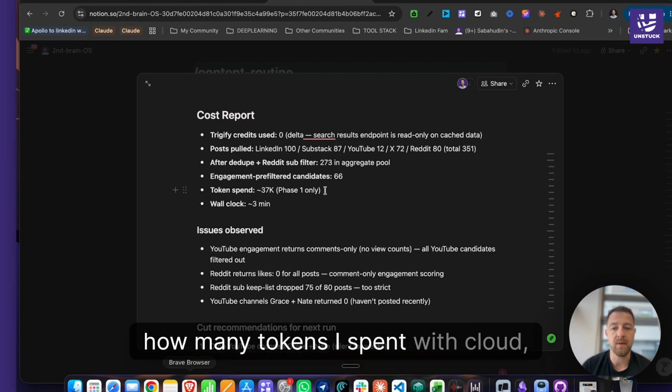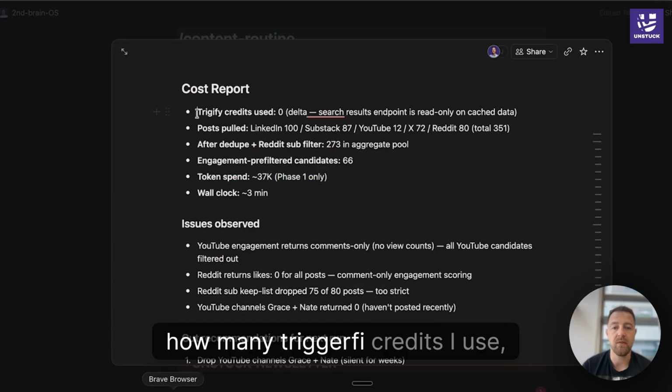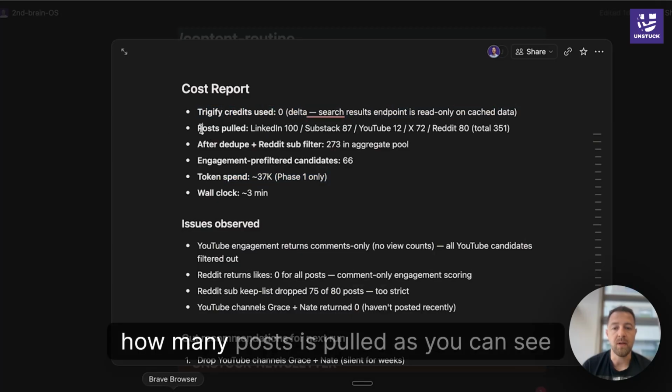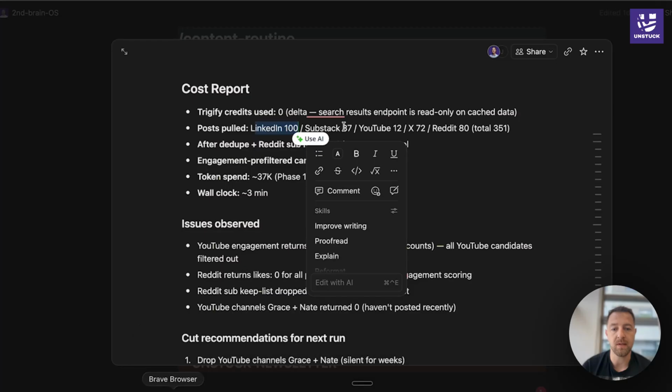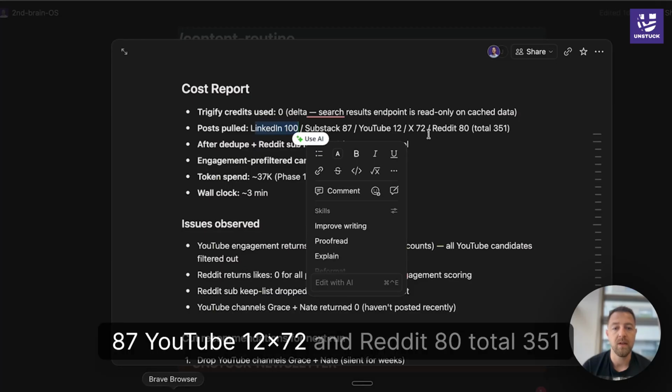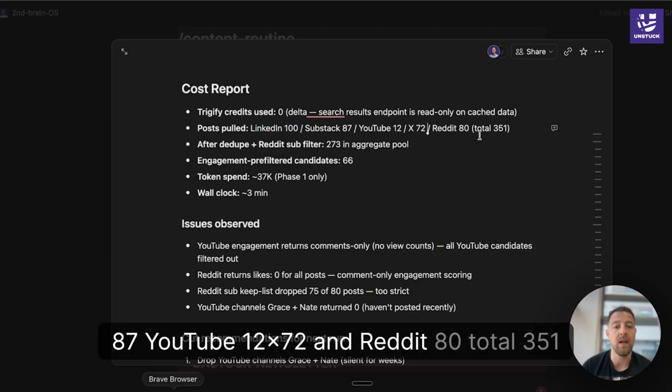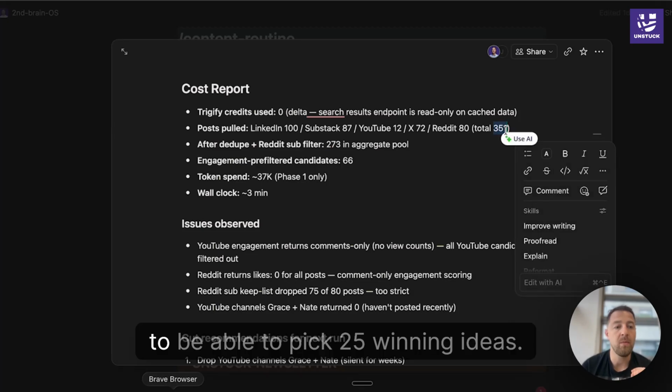It shows how many tokens I spent with Claude, how many Trigify credits I used, and how many posts were pulled. As you can see, from LinkedIn it pulls 100 posts, Substack 87, YouTube 12, X 72, and Reddit 80, a total of 351 posts for one run, to be able to pick 25 winning ideas.